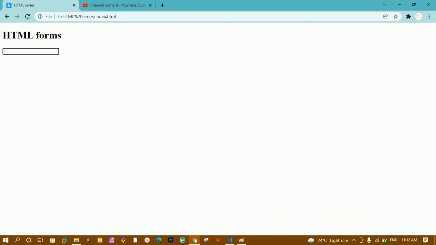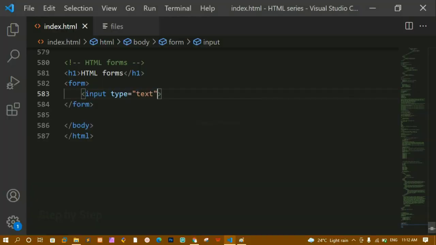Now you can see I'm having one input field. Inside this I can write characters, and it will allow me to write numbers as well. But while doing validation, these types are very useful. Here I am having type is equal to text. We have plenty of types that we will see in a separate video, but this is how forms are very useful.